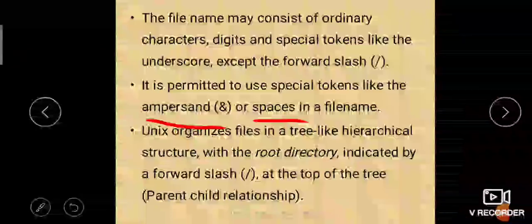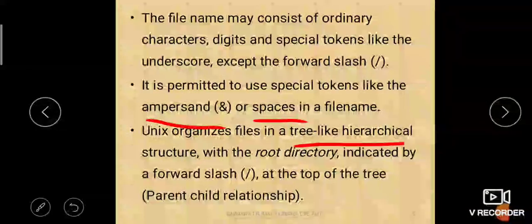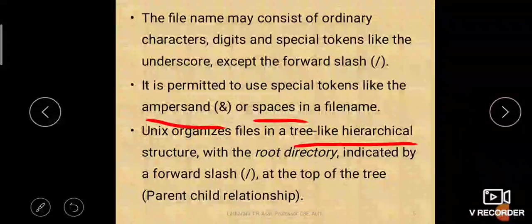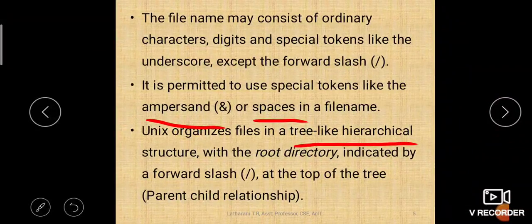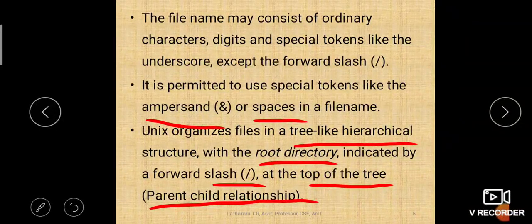Unix organizes files in a tree-like hierarchical structure. Okay, tree-like, we will see that diagram. Tree-like hierarchical structure with root directory. See, root directory is the topmost in the hierarchy. It is indicated by a forward slash. Okay, it is at the top of the tree, and that diagram depicts the parent-child relationship. We'll see how it is.